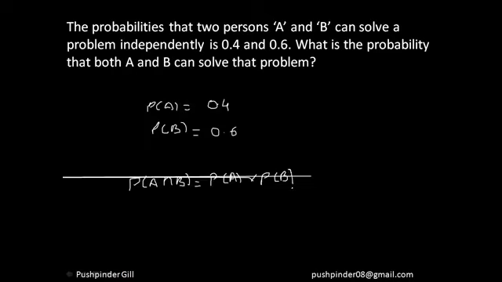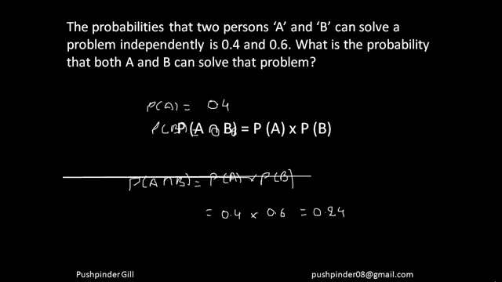I'm sorry for this, guys. So that is equal to 0.4 times 0.6, which is nothing but 0.24, right? So that means there is 24% chance that both would be able to solve the problem. I hope everyone is understanding. We'll go into depth into this concept a bit later, right? So let's just move forward.